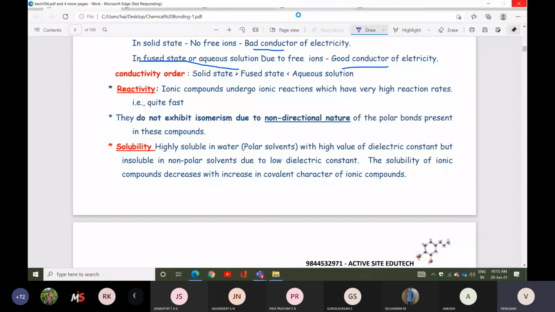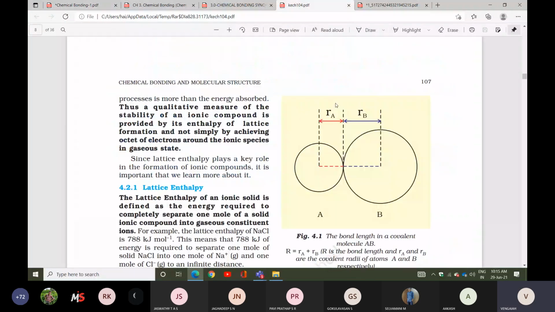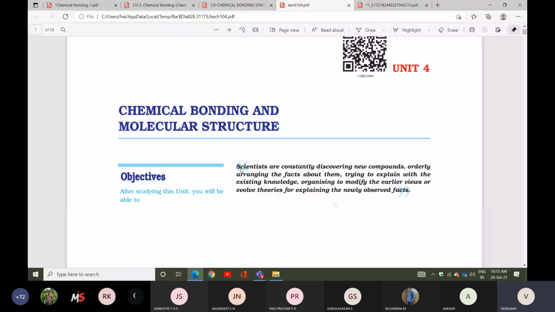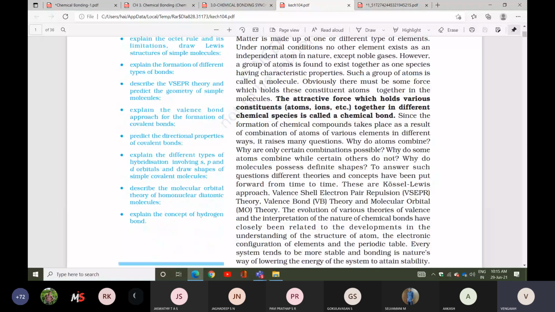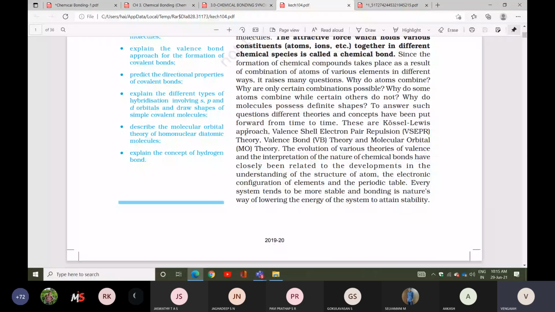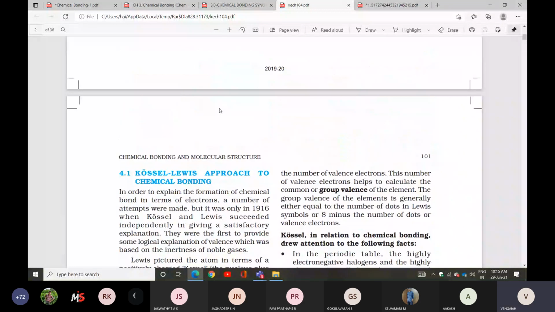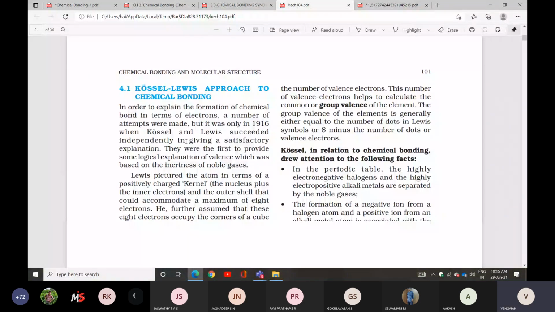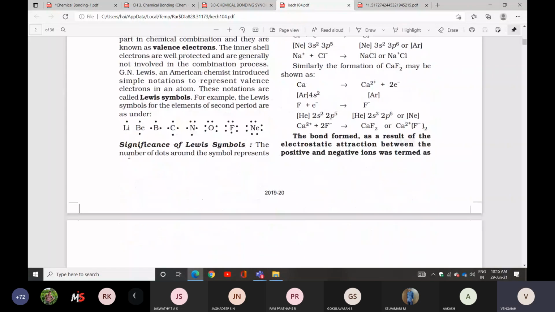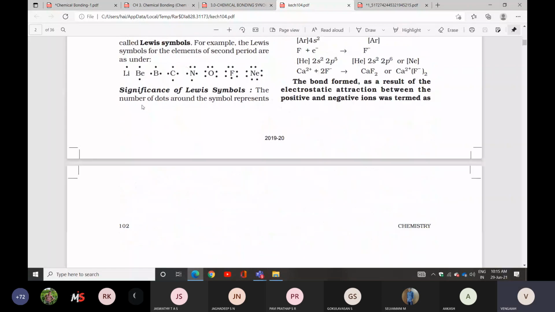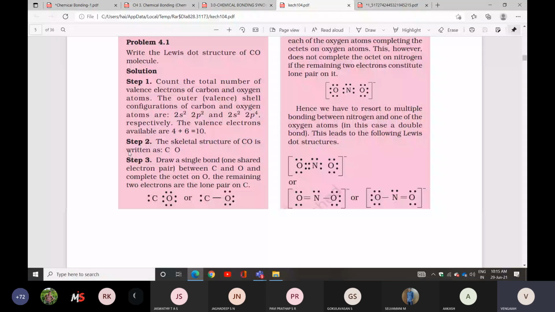So, chemical bonding lesson. Starting the class, we discussed the definition of a chemical bond and the Lewis-Kossel approach, how bond formation occurs, Lewis structures, and the octet rule and its significance. We also discussed covalent bonding and the types of covalent bonds. Next, we discussed Lewis structures, and then ionic compounds.